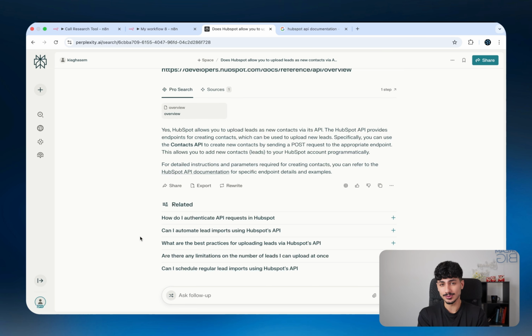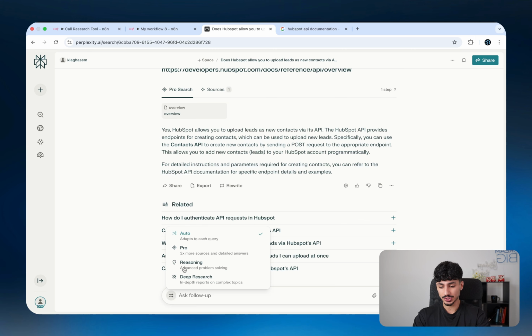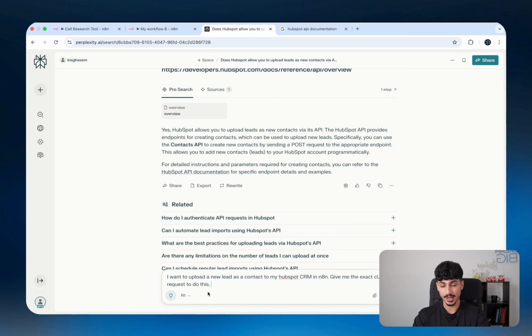But again, what I do is I come back to Perplexity, I change it over to its reasoning model, and I ask it exactly how I'm meant to send that API request. So I say I want to upload a new lead as a contact to my HubSpot CRM in n8n. Give me the exact curl request to do this.